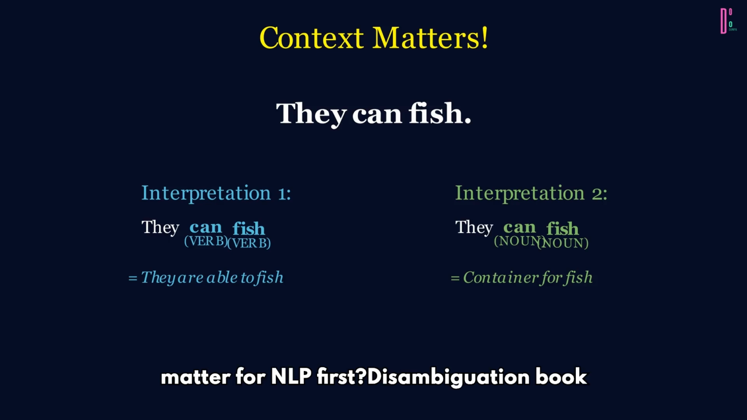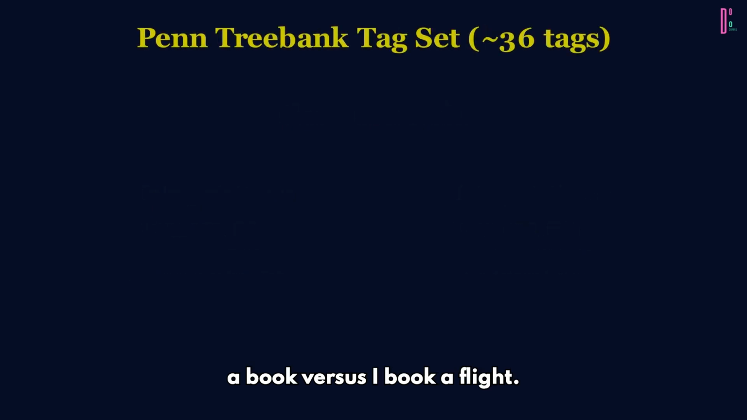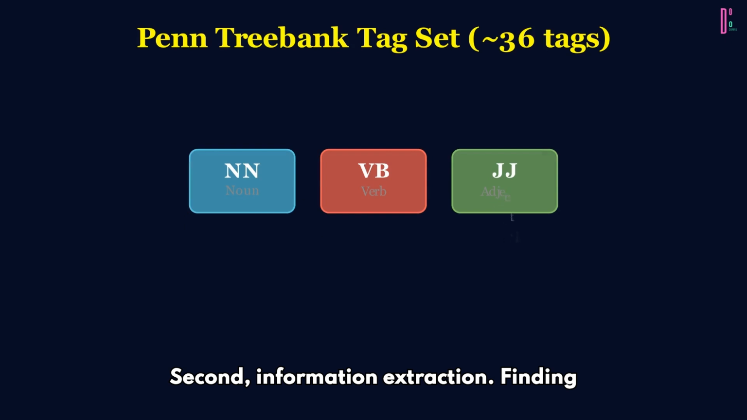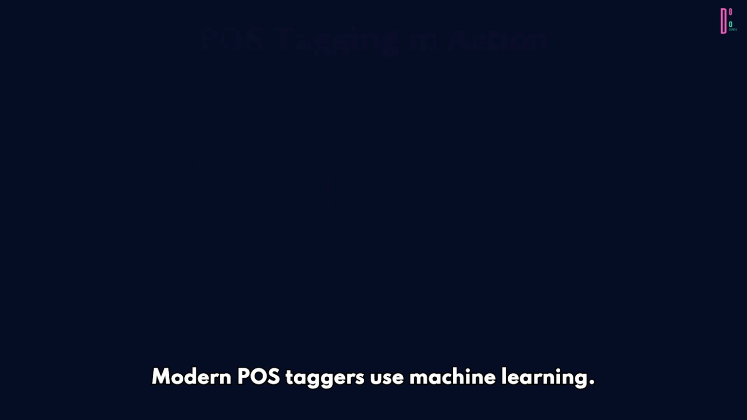Why does this matter for NLP? First, disambiguation. "Book" as a noun versus verb: "I read a book" versus "I book a flight." Second, information extraction. Finding entities. Nouns and proper nouns are your targets. Third, feature engineering. Count adjectives for sentiment analysis. More adjectives often mean stronger opinion. Modern POS taggers use machine learning.